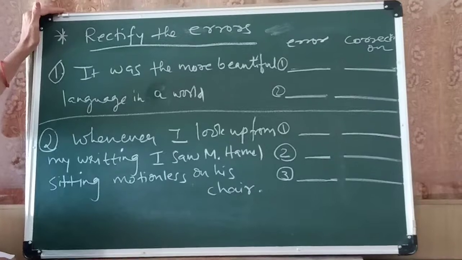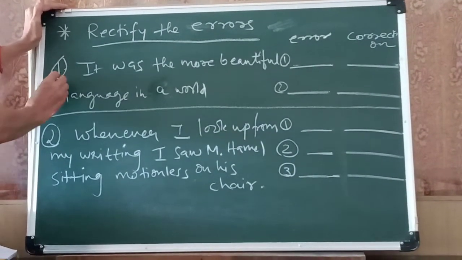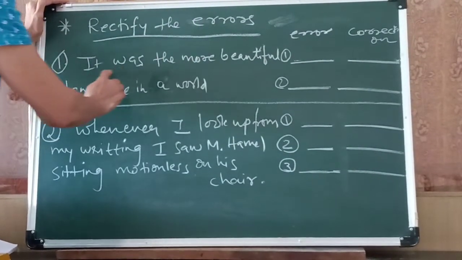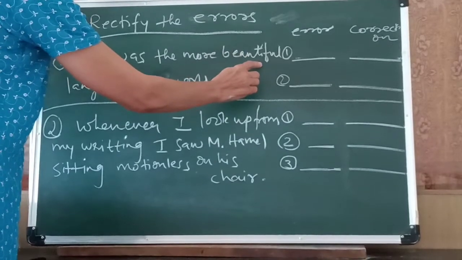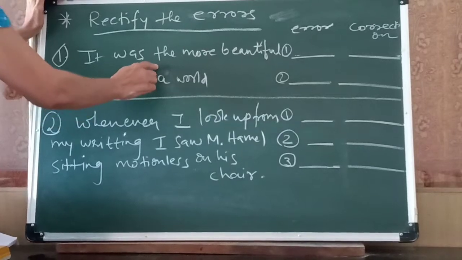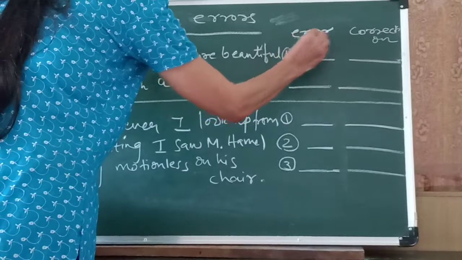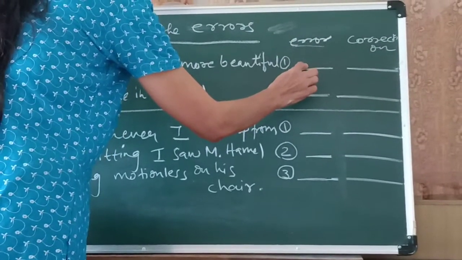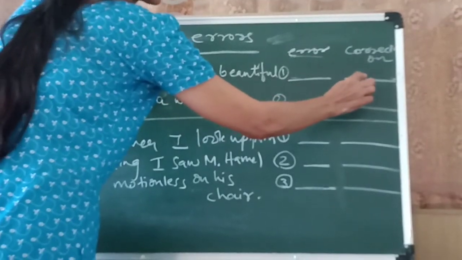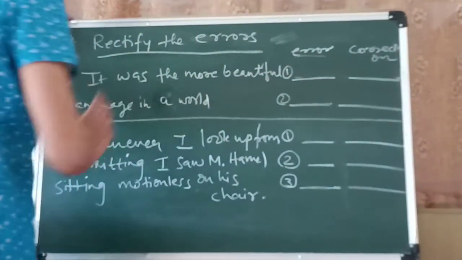Students, now we will do the rectification of errors. In rectification of error, first of all you have to read the given sentence and then you have to find out the error in the given sentence. After finding the error, you will write it in the first blank under the heading error, and then you will have to write in the next blank its correction. What can be the correct word instead of that error?